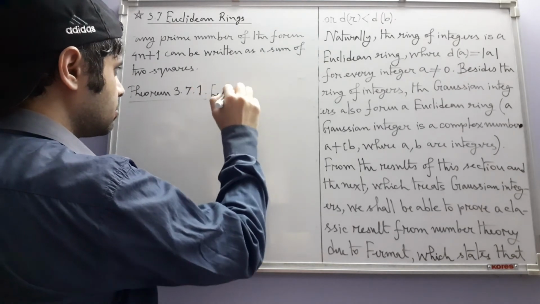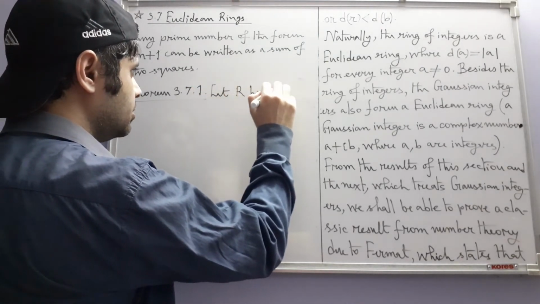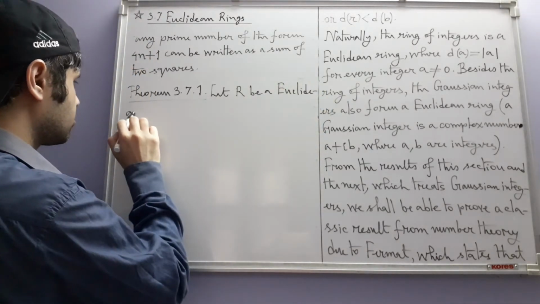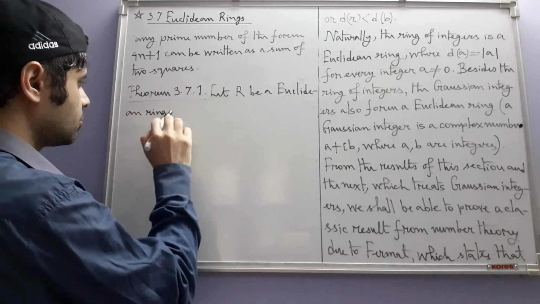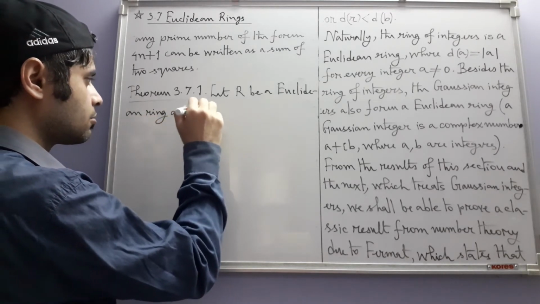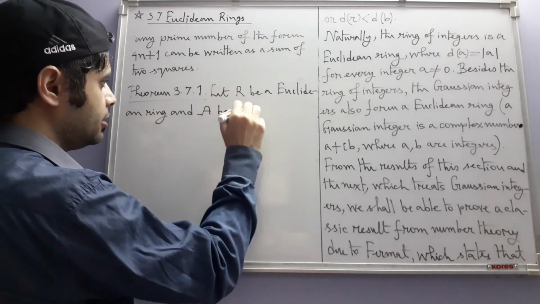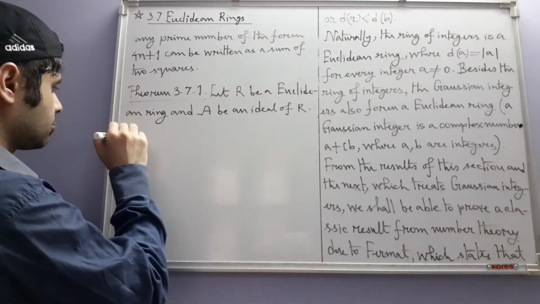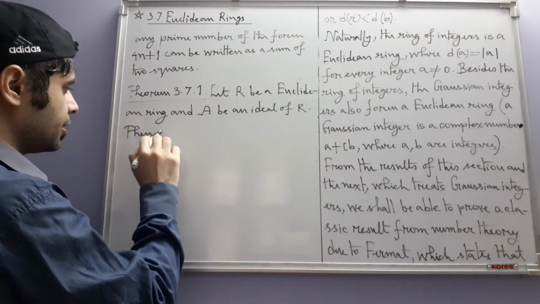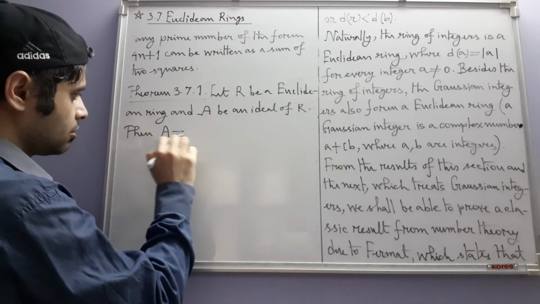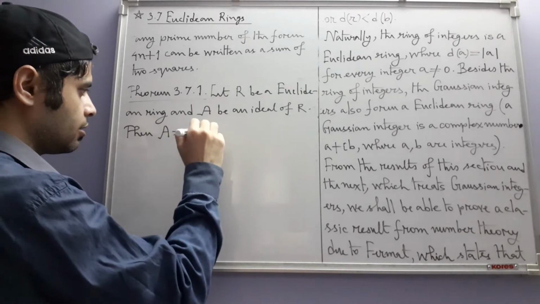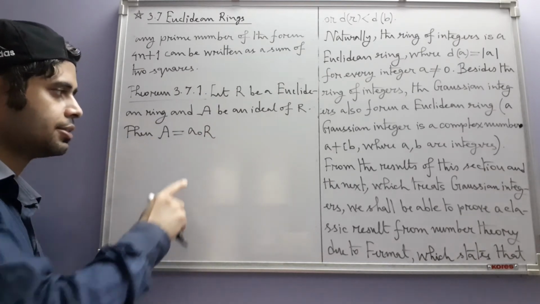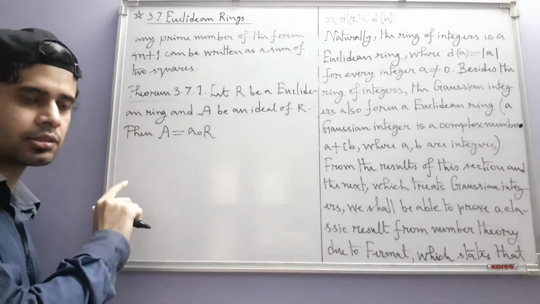Let R be a Euclidean ring and A be an ideal of R. Then A is of the form a naught R. We have already seen this type of ideal in the exercises in some previous sections.